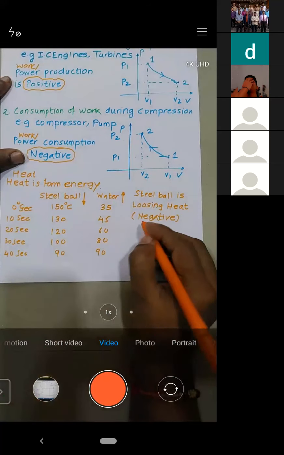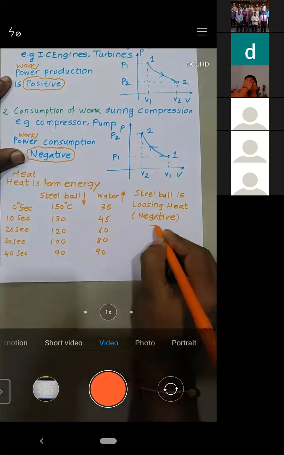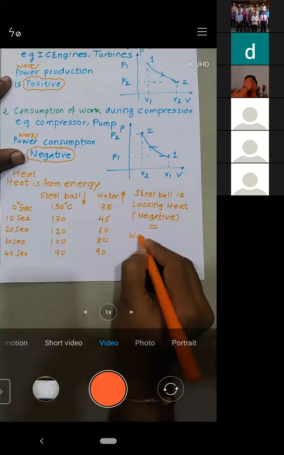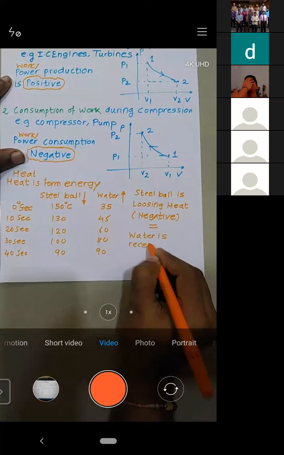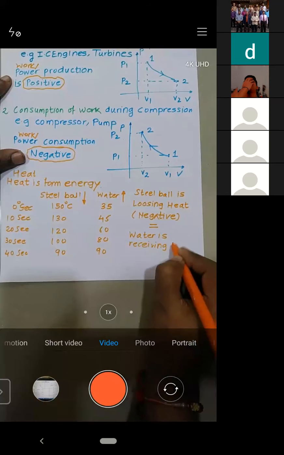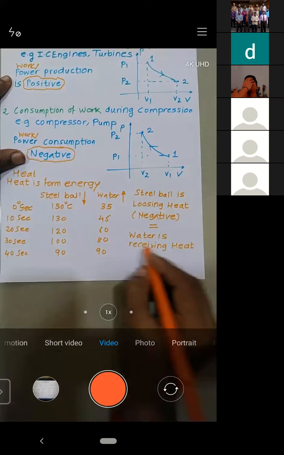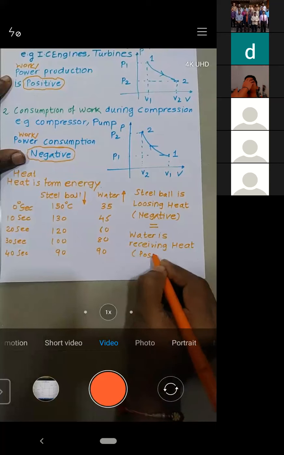Similarly, the water is receiving the heat. Try to understand. When the water is receiving the heat, it is taken as positive.